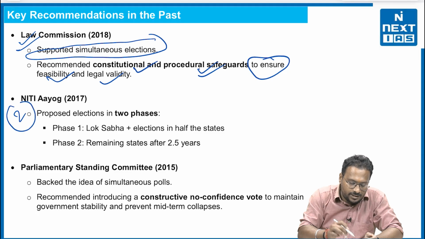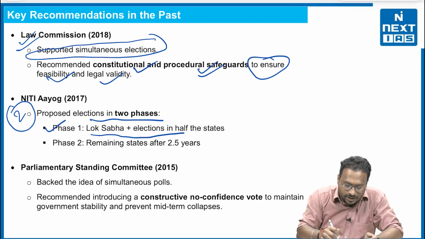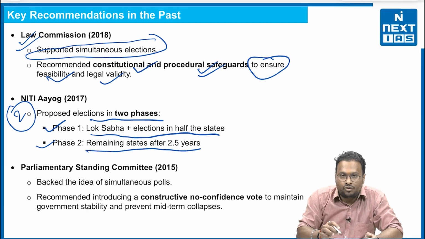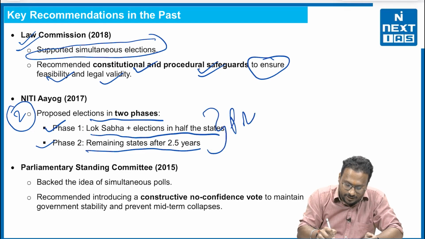Second, Niti Aayog in its report 2017 proposed the elections in two phases. The first phase, Lok Sabha plus elections in half the states. Second, remaining states after 2.5 years. This is a very practical aspect, I would say, right?